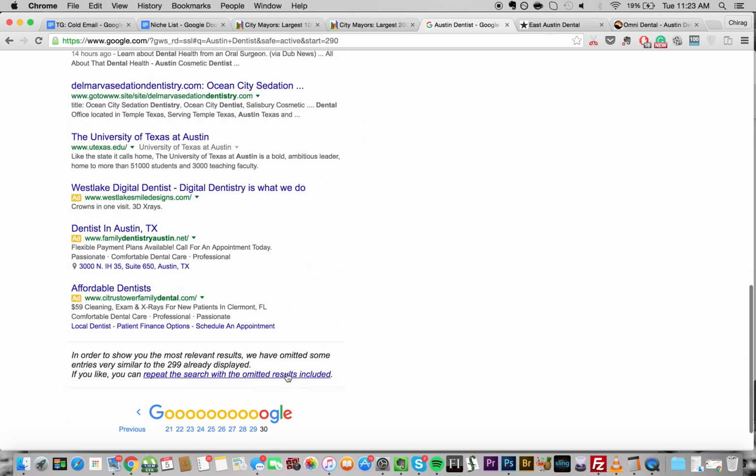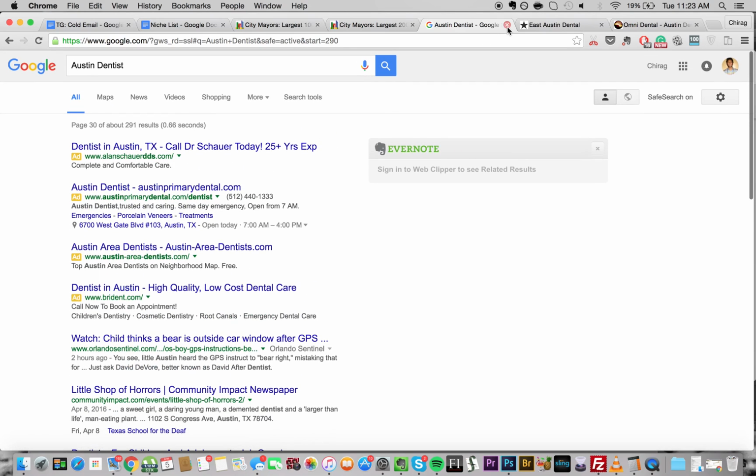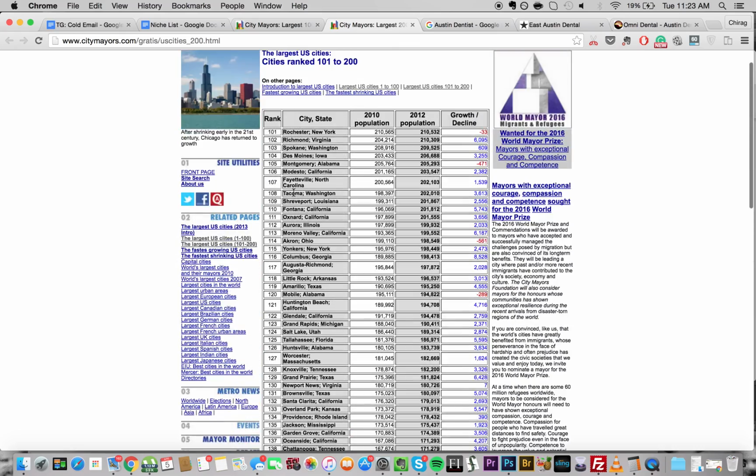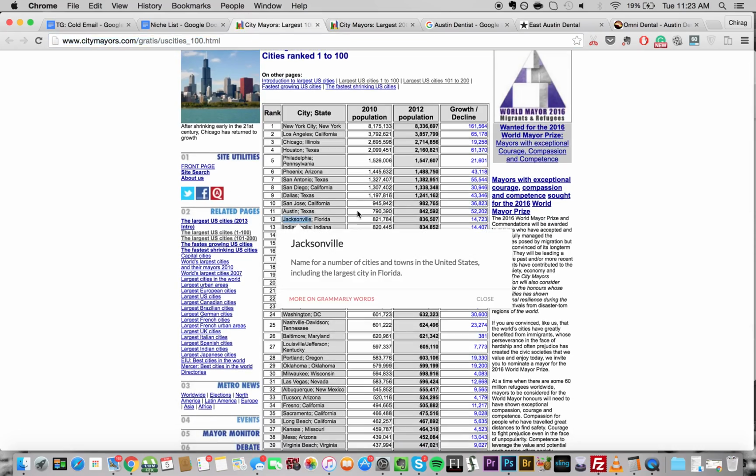And so that's it for the results on this particular city. It won't always be 30 pages. Sometimes it'll be 10, 15, 20. It varies with the city. Once you're done with your city, which in this case is Austin, we're going to repeat the exact same process on the next city, which in this case is Jacksonville.